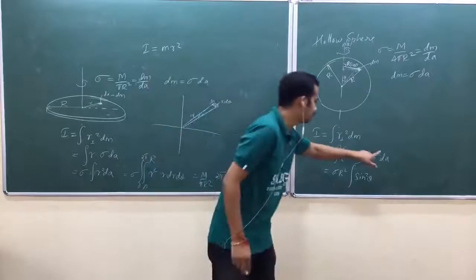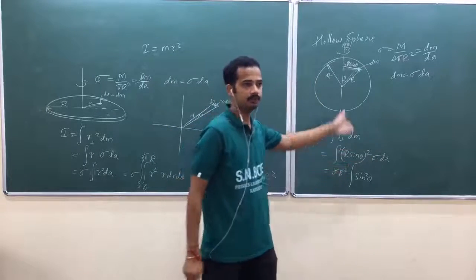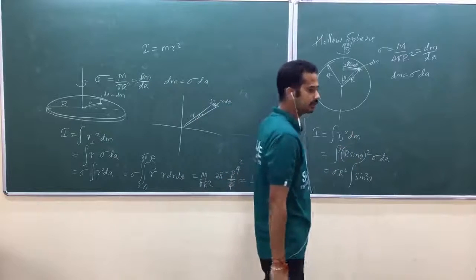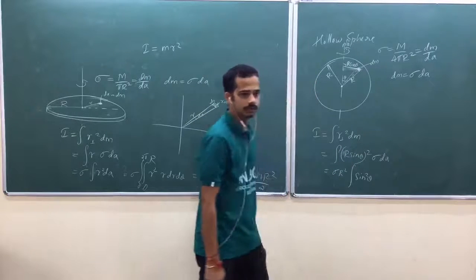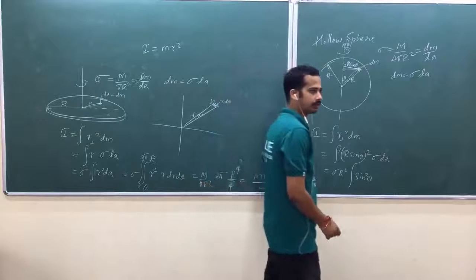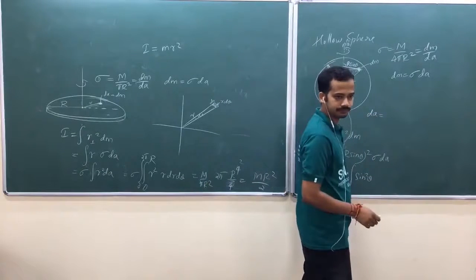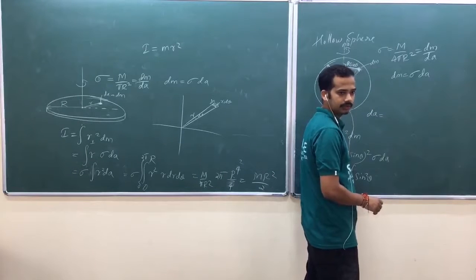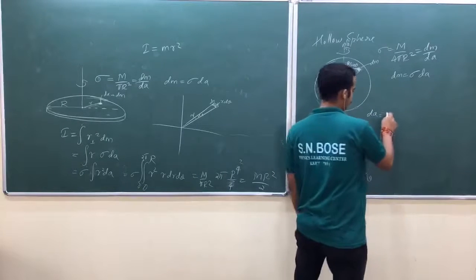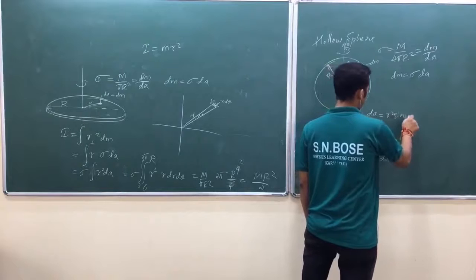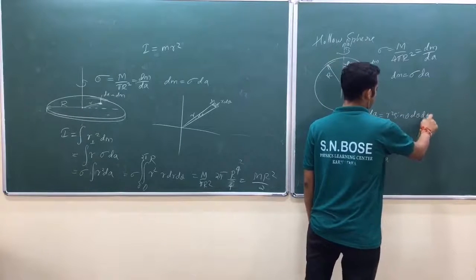So now how do you write dA? We shall discuss this again in vector calculus. The area vector dA is equal to r square sin theta d theta d phi.